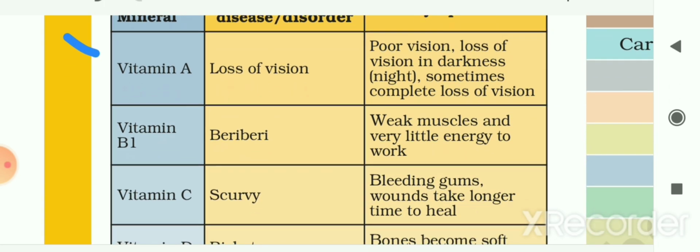The next is vitamin B1. Because of the deficiency of vitamin B1, a person might suffer from beriberi disease. In this, he will suffer from weak muscles and very little energy to work.